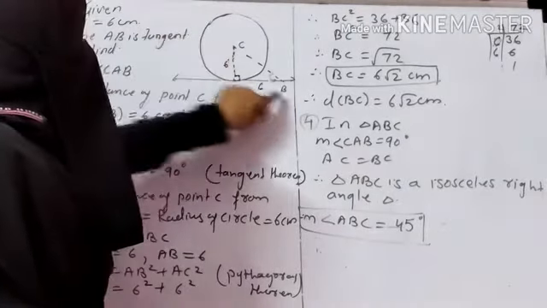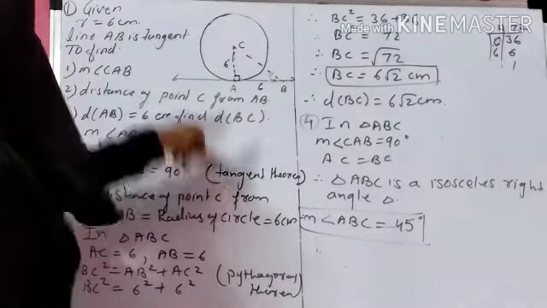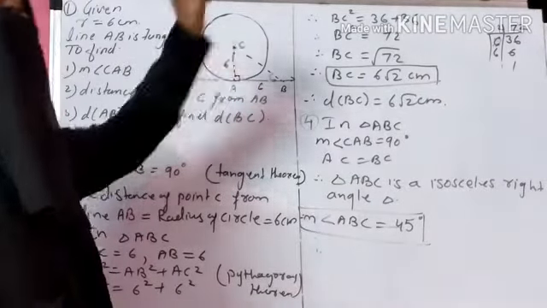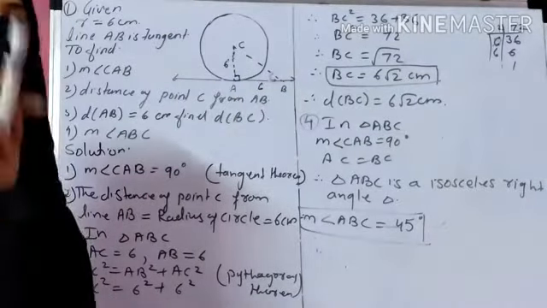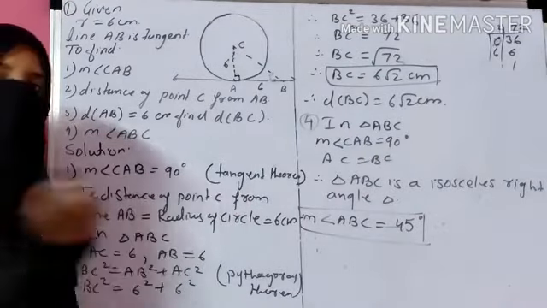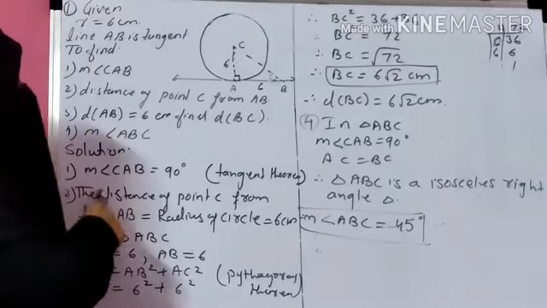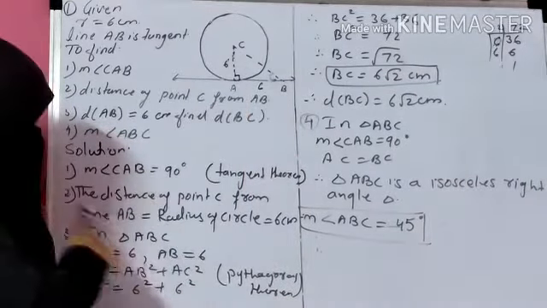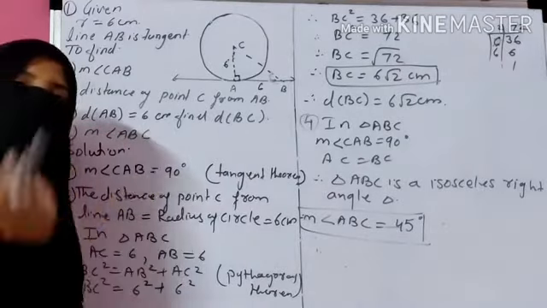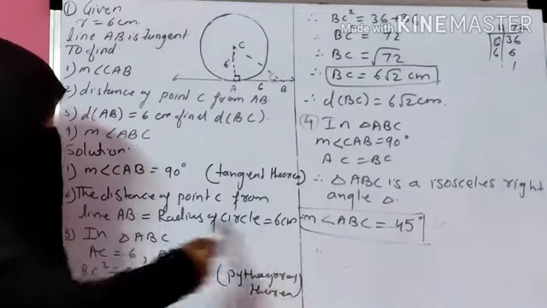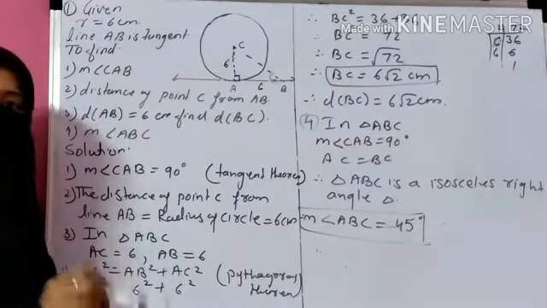The measure of angle CAB is directly 90 degree because CA is the radius and AB is a tangent. Tangent and radius are always perpendicular to each other by the tangent theorem. So therefore the measure of angle CAB is 90 degree. Next, you have to find the distance of point C from AB. Okay. The distance of point C from AB is nothing but the radius, and the radius of the circle is given to you as 6 centimeter. So your answer is 6 centimeter.